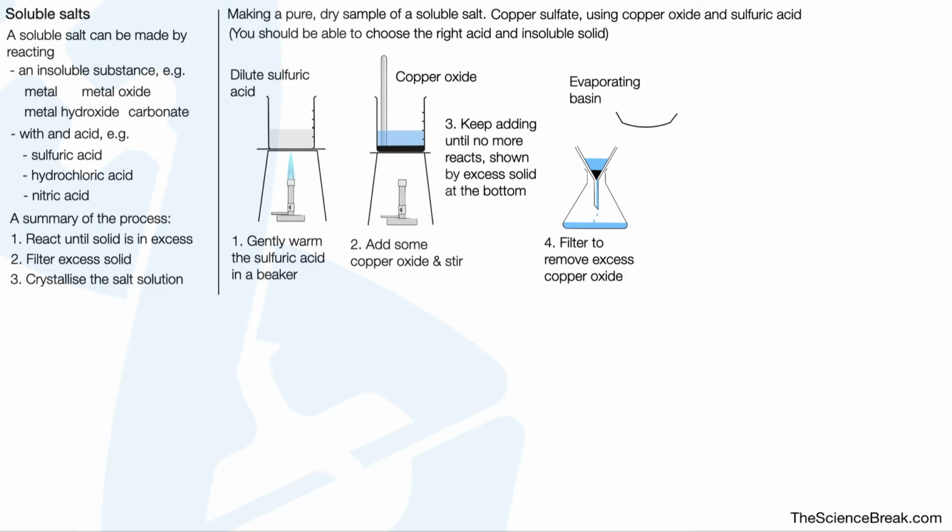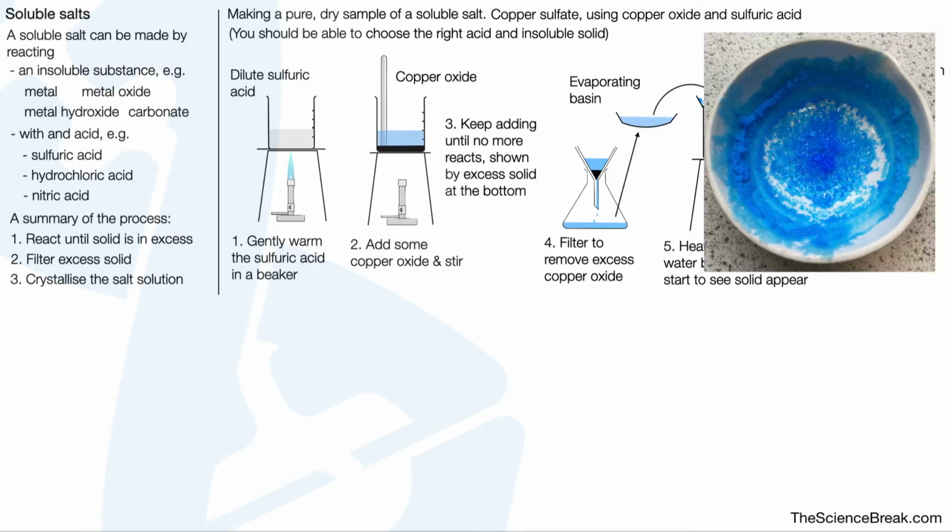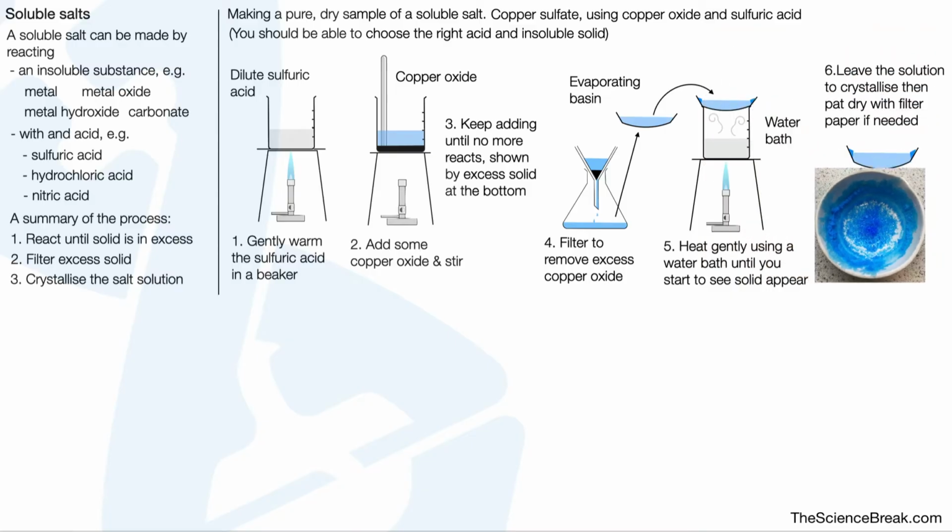Then we would place our filtered copper sulfate into an evaporating basin, and we would use a water bath to gently warm our copper sulfate solution. We would heat gently using a water bath or an electric heater until you start to see the solid appear around the edges. Once we see that, we would leave the solution to crystallize, usually for a day or two, and then we would pat the crystals dry with filter paper if needed. Here is an example of some crystals made by this method. You may have done this at school, and I'm sure you would have got some slightly larger crystals than I got there, but that's how you do it.